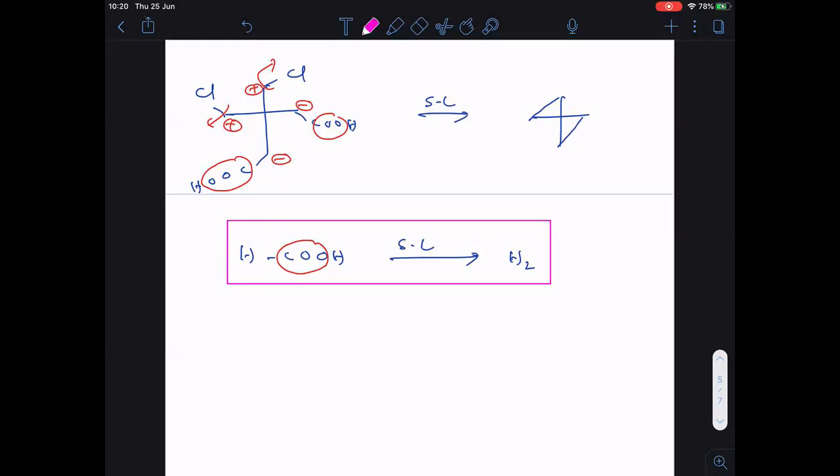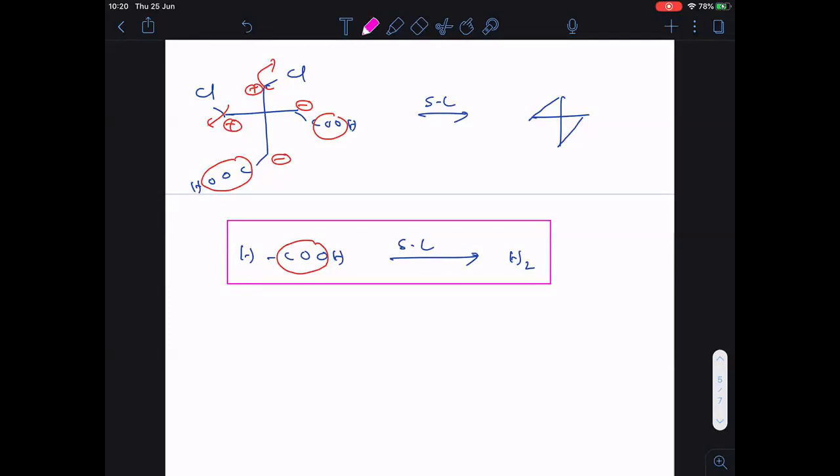Followed. So formic acid does not give any alkane. Instead, it gives hydrogen gas. So these are all the important examples of decarboxylation with soda lime.